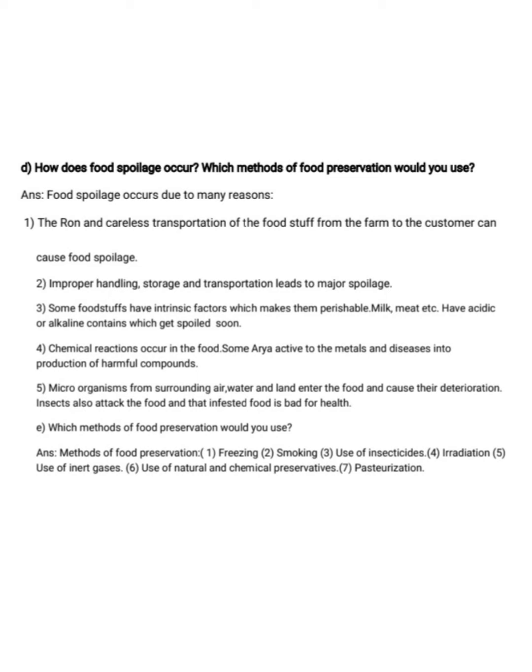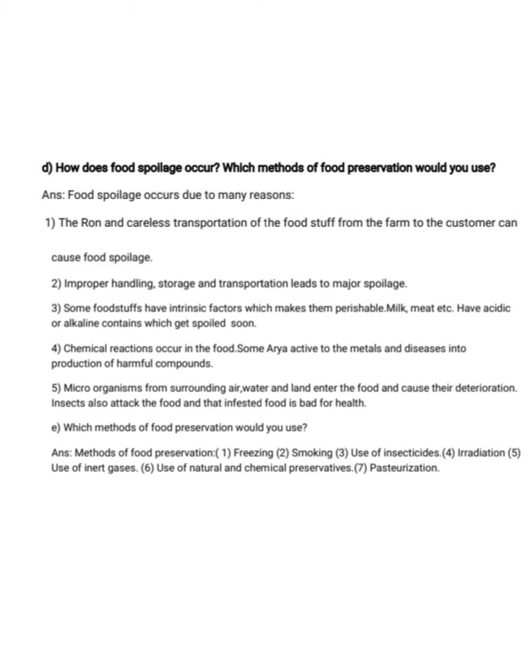Let's see last question E. Which methods of food preservation would you use? Answer is methods of preservation. First, freezing. Second, smoking. Third, use of insecticides. Fourth one, irradiation. Fifth point, use of inert gas. Sixth point, use of preservatives, natural preservatives as well as chemical preservatives, and pasteurization.